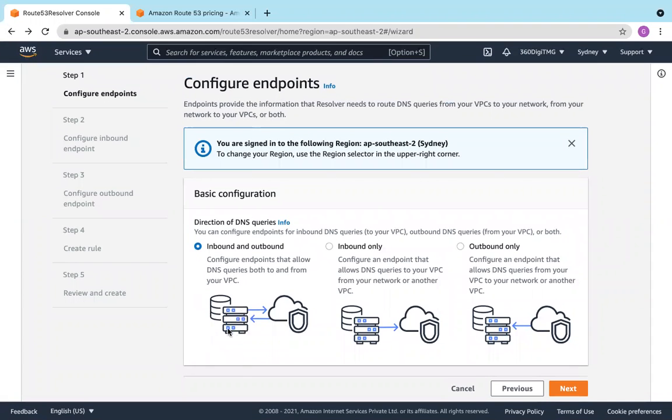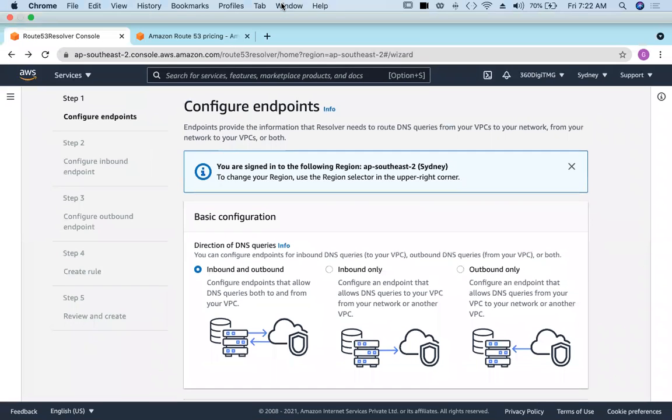See how this will be helpful is, suppose I'm very particular about traffic coming from a certain network. I have a network and I want Route 53 to resolve traffic coming from that network, not from the public internet. So in such scenarios, we can configure endpoints.